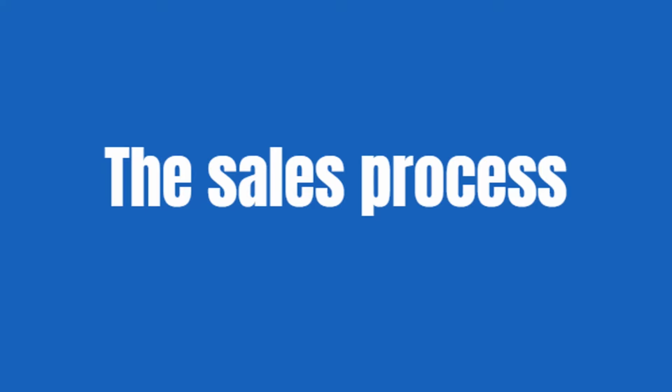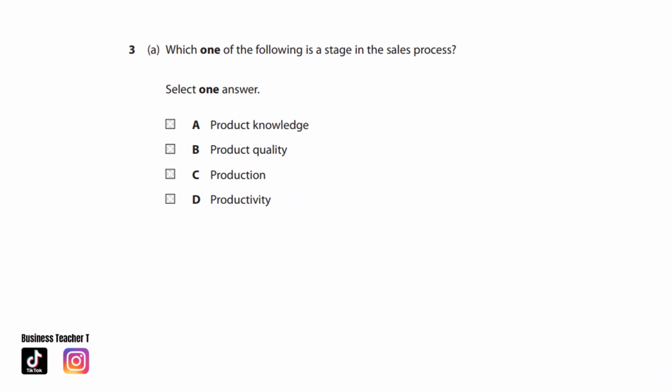The sales process. Which one of the following is a stage in the sales process? Product knowledge, product quality, production, or productivity? The answer is product knowledge.